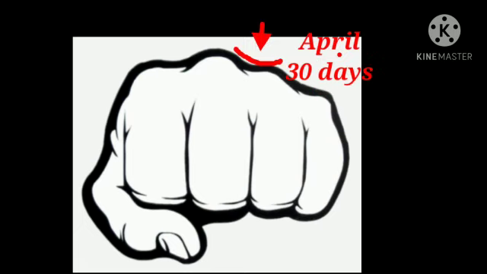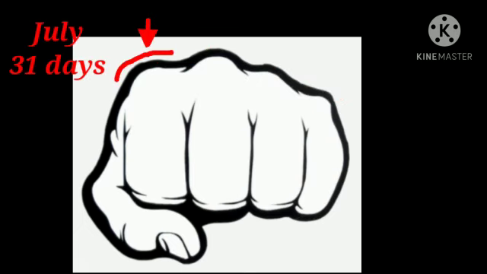This is March, as it is on mount of our knuckles. It has 31 days. This is April. It is in falls of our knuckle, so 30 days. This is May. Again it is on mount of our knuckle, so it has 31 days. This is June. June has 30 days. This is July. July has 31 days as it is on mount of our knuckles.